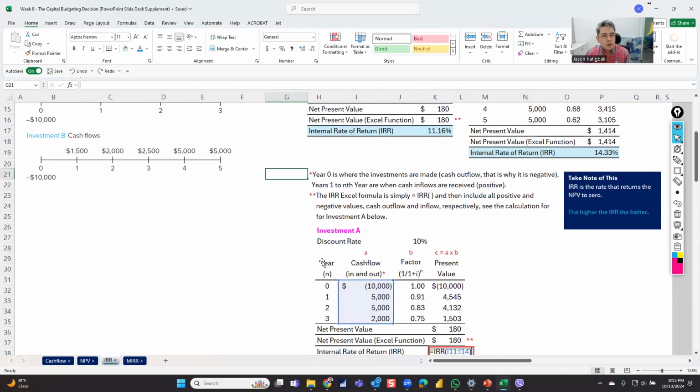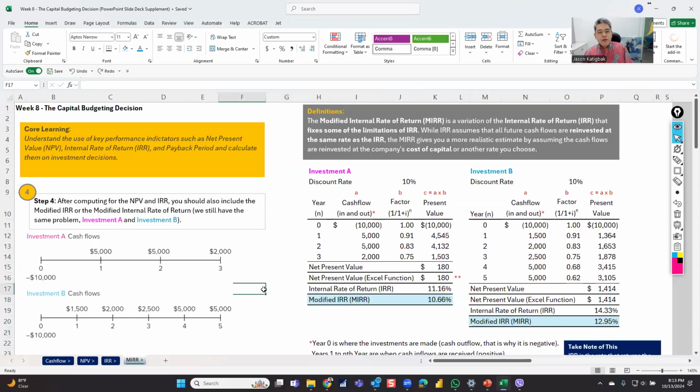So hopefully you're seeing the calculations and whatnot. The last one for this video on this calculation is that you now need to take a look at the modified internal rate of return. So the MIRR is actually a variation of the IRR. Why?